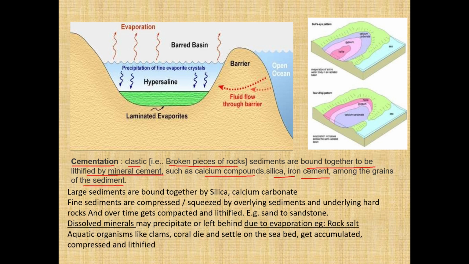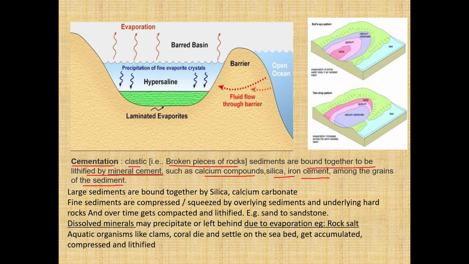You have seen how cement is used to build a building. It is used to concretize the bricks and other materials. In the same way, different types of rocks are getting cemented by these compounds: silica, iron, or calcium compounds.